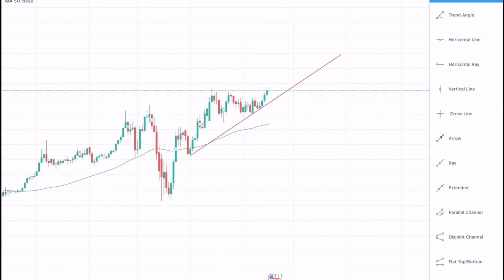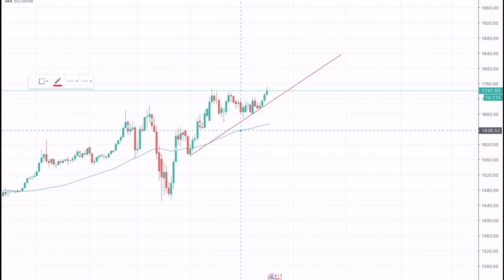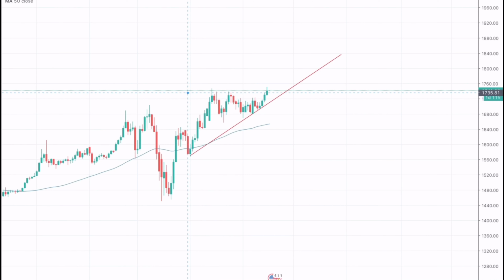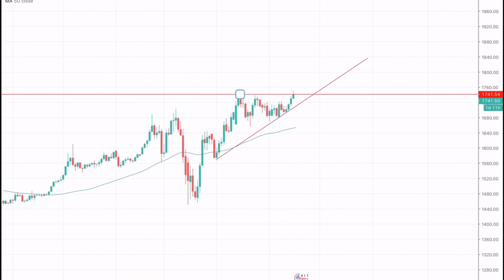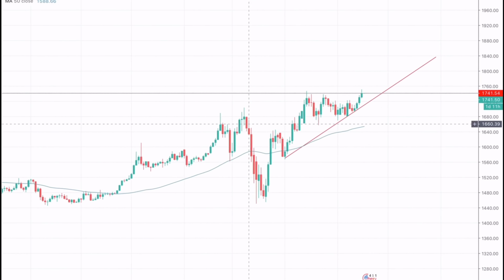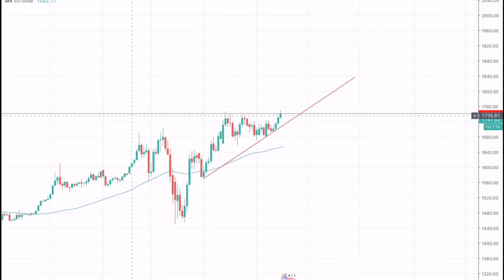We can see gold is also making an ascending triangle, as here. We can see that the market is making an ascending triangle or an M pattern, or a double top.